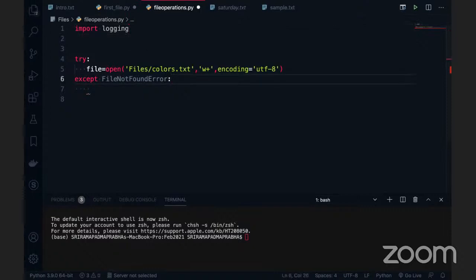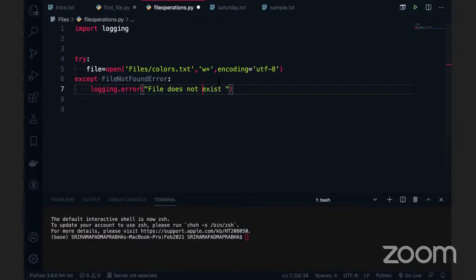So logging.error, and inside this we give the message: file does not exist. So when the file is not found, we say the file does not exist.